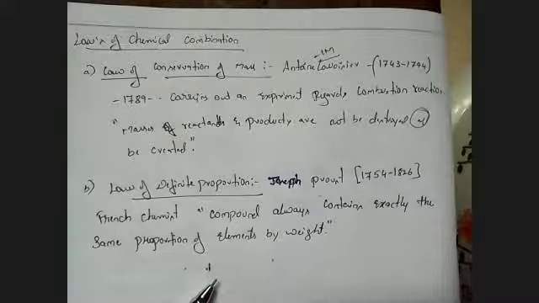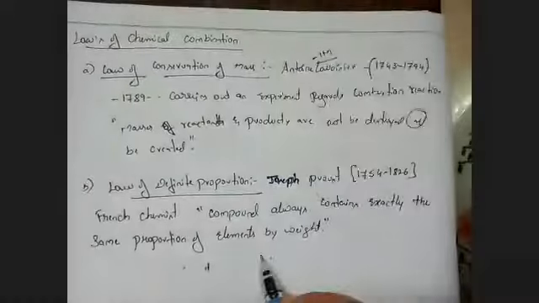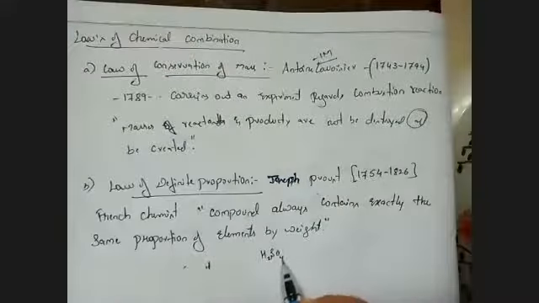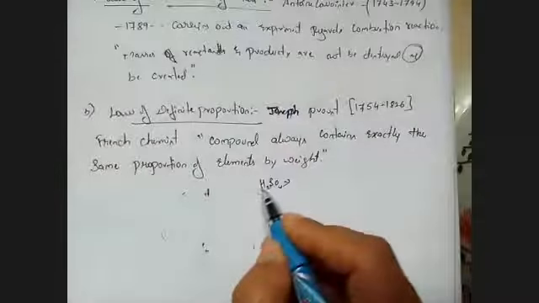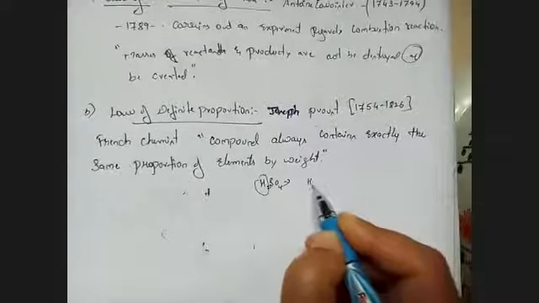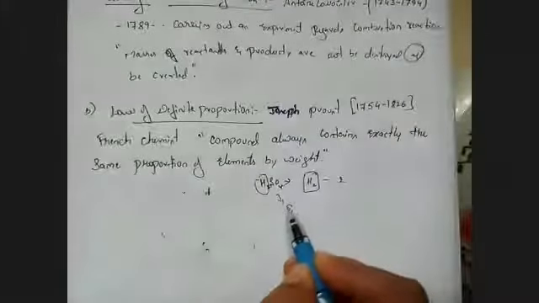Suppose you know that H2SO4 is sulfuric acid. Is it right? So here in H2SO4, hydrogen we have 2 in number, and oxygen we have 4 in number.